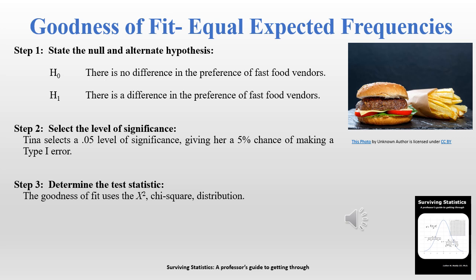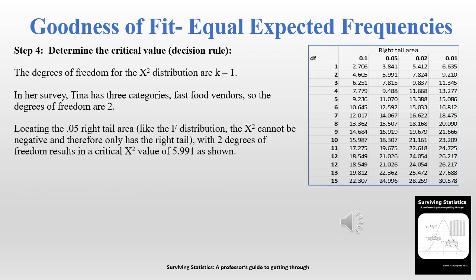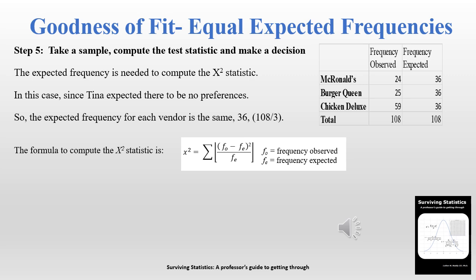Determine the test statistic. The goodness of fit uses the chi-square distribution. Here you see a chi-square distribution table. The degrees of freedom for chi-square are k-1. In this case, there were 3 categories, 3 fast food vendors, so the degrees of freedom are 2. We locate the 0.05 right tail, and we end up with a critical value of 5.991.